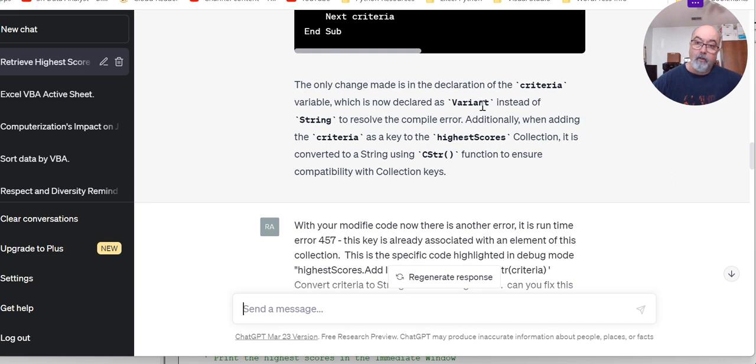And that wasn't all it did. It also changed the high scores variable to use the CSTR, C string, function.